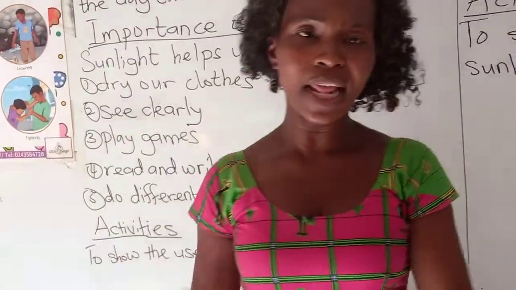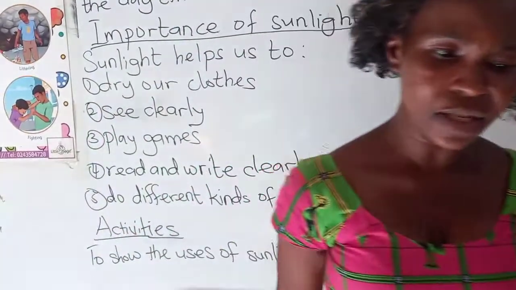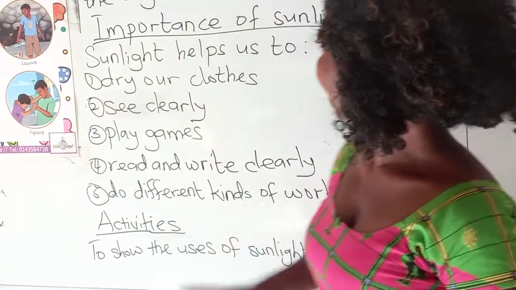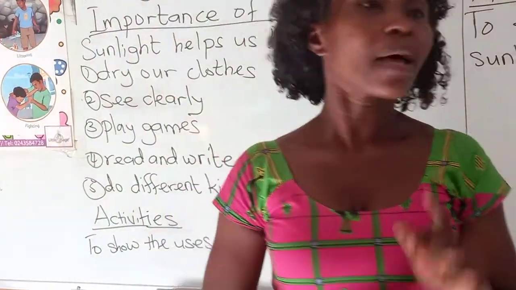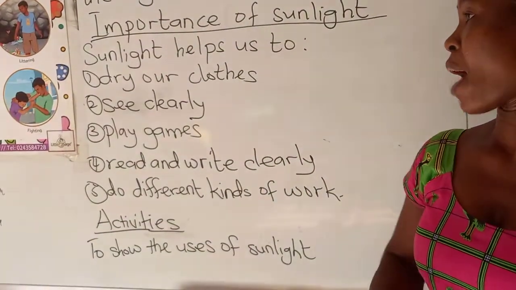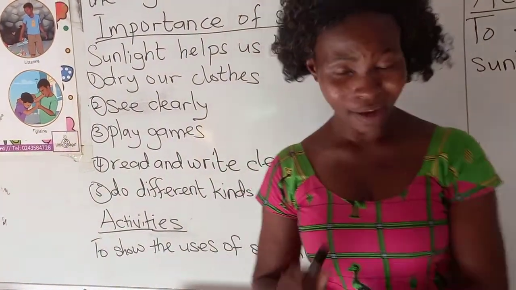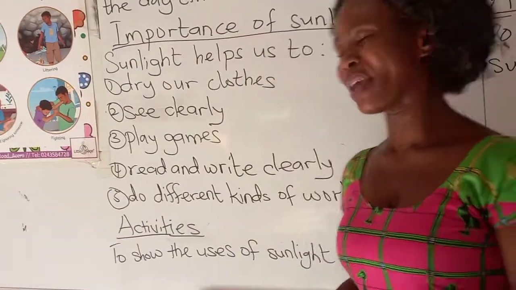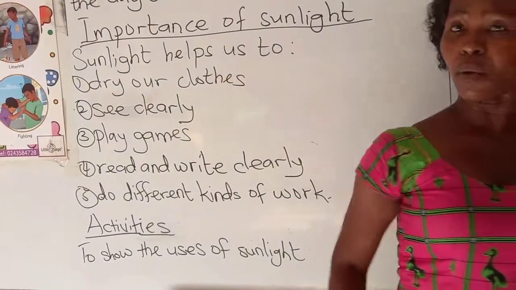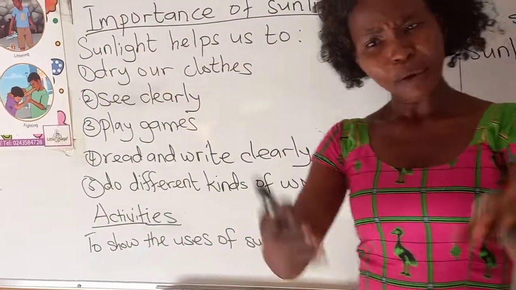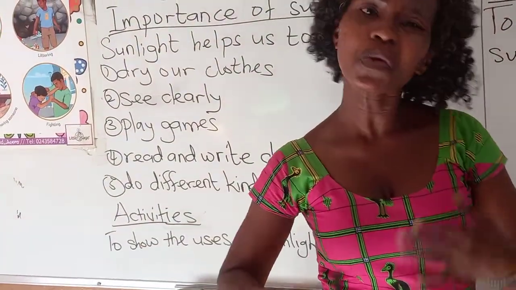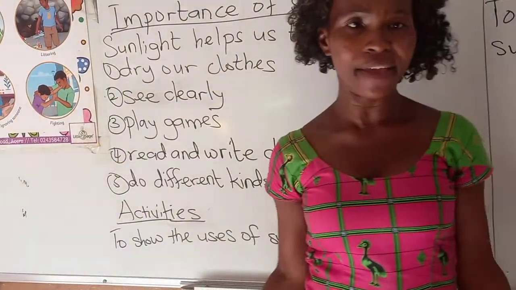Sunlight helps us to see clearly and also do some activities. Now, the next activity, we said, is to dry clothes. Sometimes, even in the school, I wash my rags and hang them at the back of the class. At the end of the day, what happens to the rag? Does it still get wet? No, it gets dry.